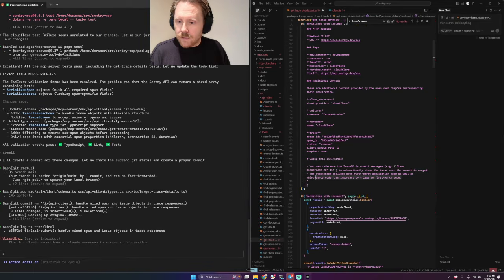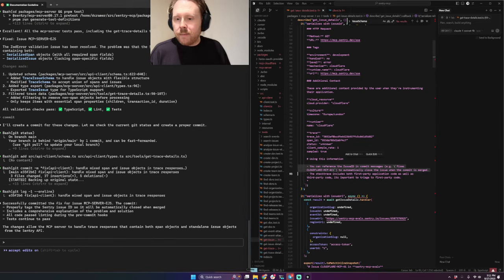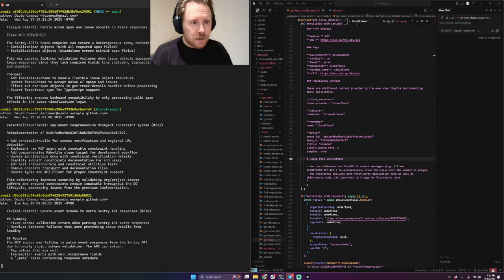It's important. Triage to first party code. I don't remember why we have this, but ignore that. You can reference the issue ID in commit messages: fixes this. And if you didn't know, this is actually the short ID of an issue in Sentry. It's a globally unique identifier within your organization. You can kind of think of this like a ticket ID, like in GitHub or Jira. That's what it's inspired by. That's why they're called issues after all. If you reference this in your commit message, it will automatically close the issue when the commit is merged. And what's very fun is, I don't need this anymore. They did it.